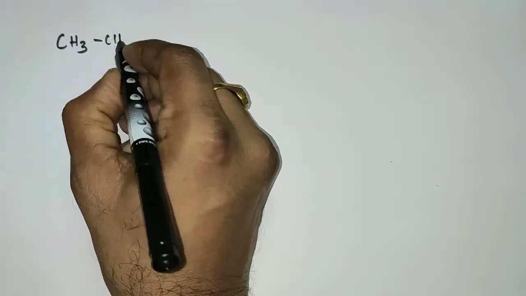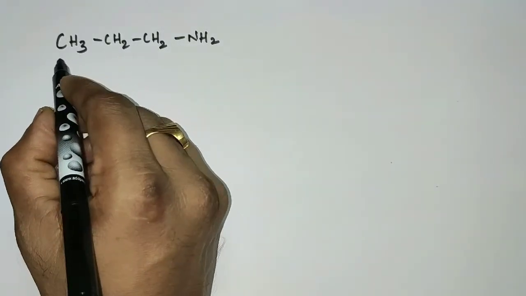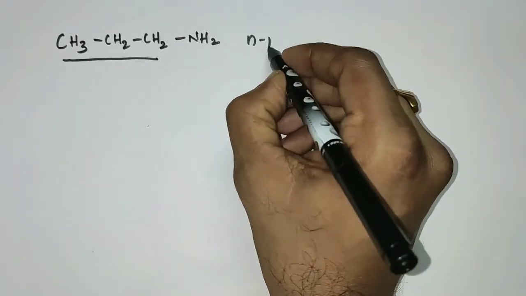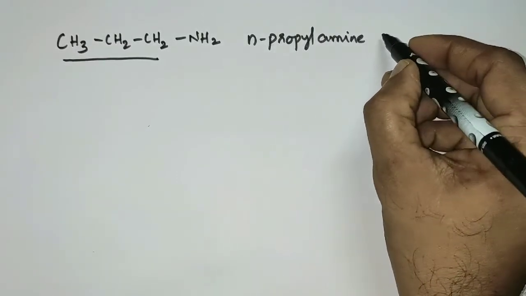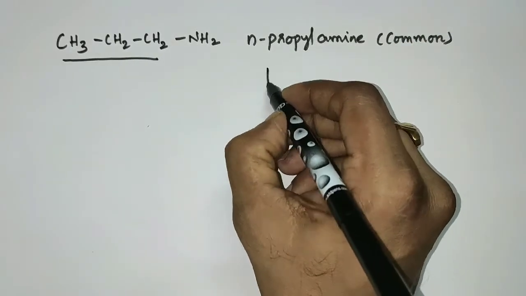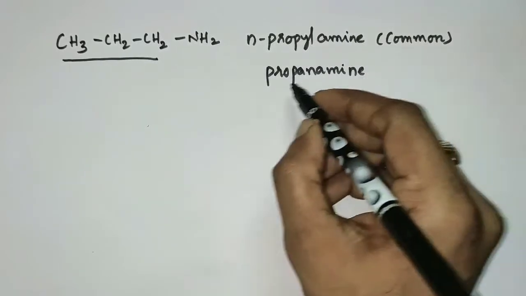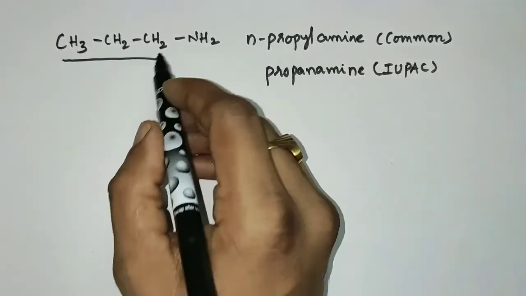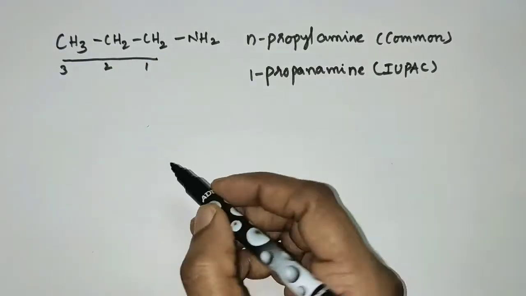CH3CH2CH2NH2. An N-propyl group is bonded to the amine here. So N-propyl amine is the common name, and propanamine is the IUPAC name. As the amine group is bonded to the first carbon here, this is 1-propanamine.